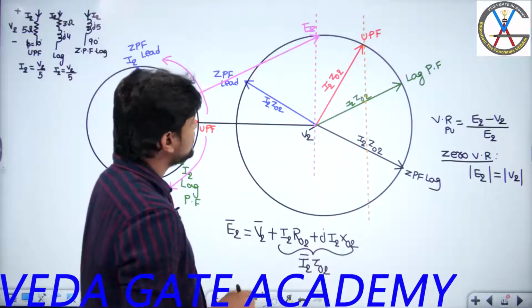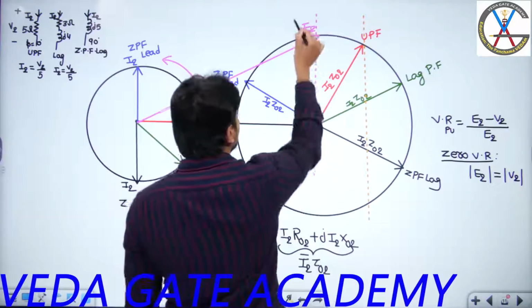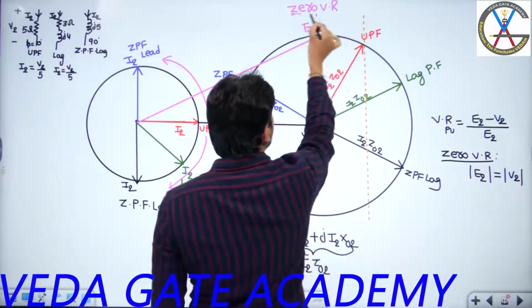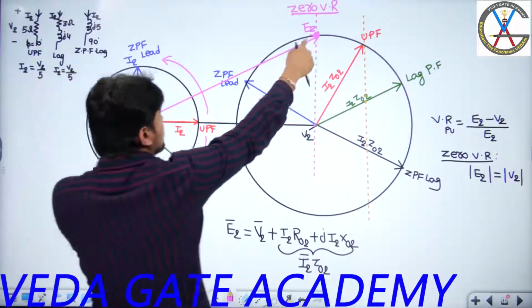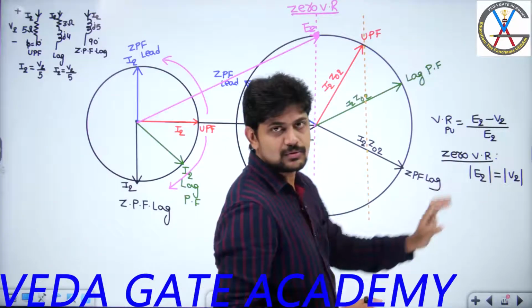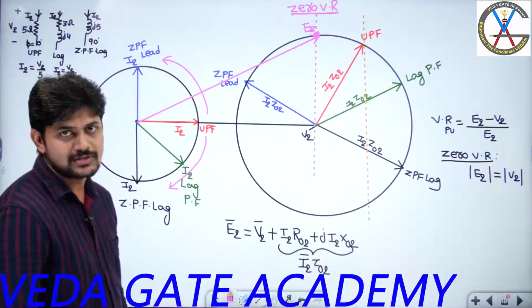Now, can I say at this point I am going to get zero voltage regulation? Yes or no? At this point I am going to get zero voltage regulation. Why am I going to get zero voltage regulation exactly at this point? Because if I project this phasor E2 horizontally, it is exactly matching with V2. So I am going to get E2 equal to V2, so you will get zero voltage regulation.